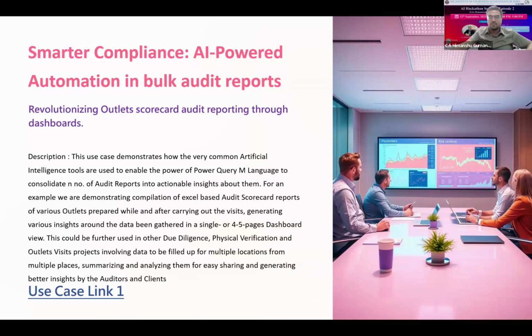So let's quickly dive into the prototype of this use case to see how common AI like ChatGPT can consolidate many Excel reports available in the SharePoint server, and then further with the help of AI, which is Copilot, we can know about the KPIs, charts, and tables to be built around it. And then further, knowing advanced Excel and Power BI, we can create an insightful dashboard. So I will quickly run you through, first of all,